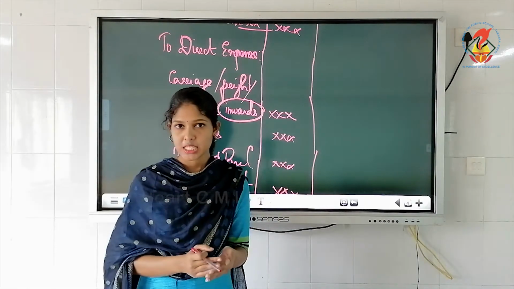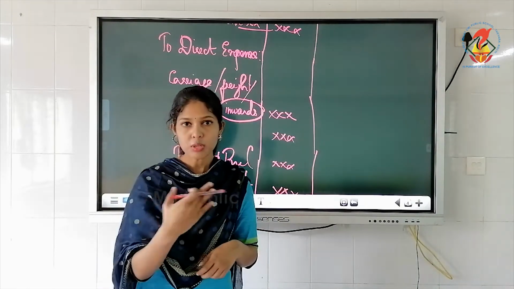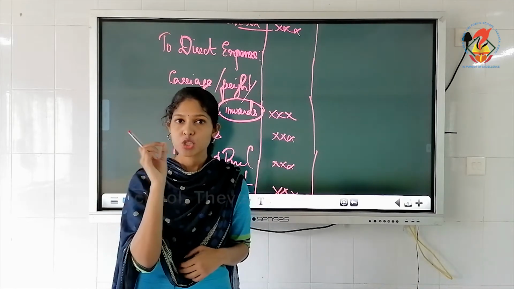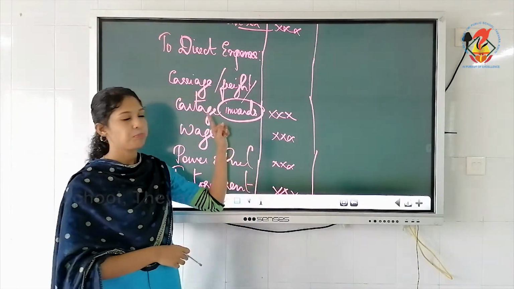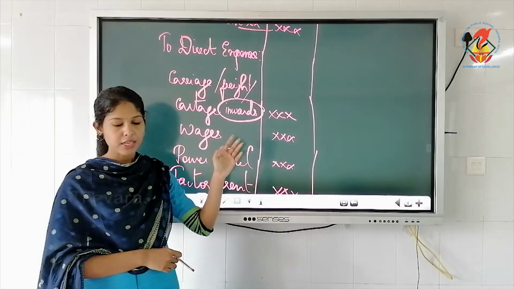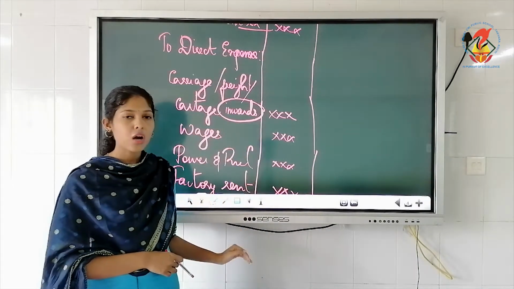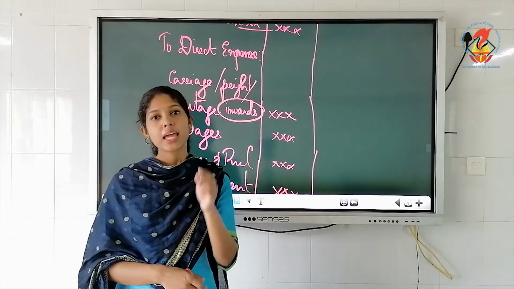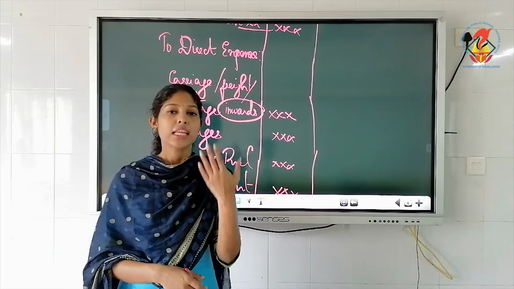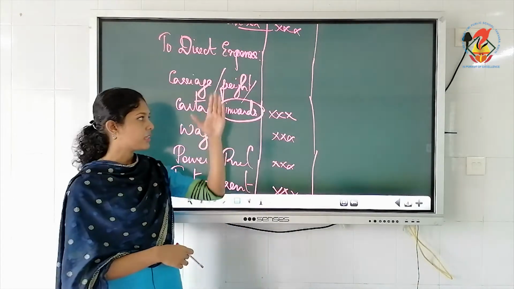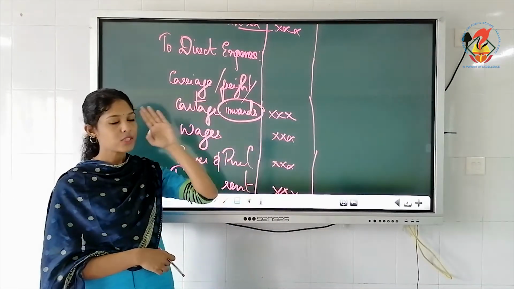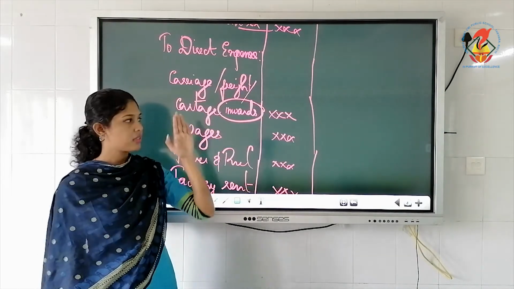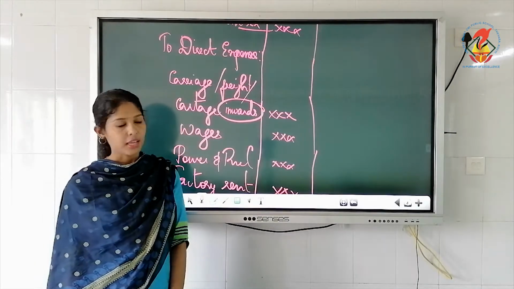If you have an item like carriage outwards, in your question if you see carriage outwards, it should not be written in trading account. It should be written in the next account, that is profit and loss account. That means it is an indirect expense. Only direct expenses can be written here. Understood? That's what you have to remember always. Write only direct expenses on the trading account.